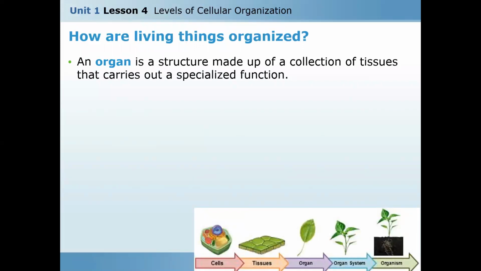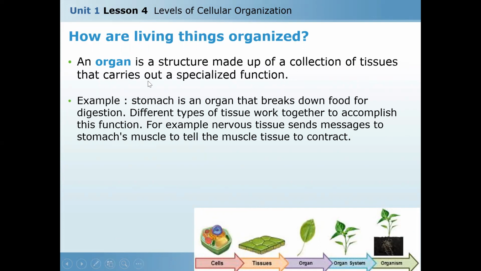What about if you go beyond tissues? As we agreed, a group of cells forms tissues. A group of tissues will form an organ. An organ is a structure made up of a collection of tissues that carries out a special function.